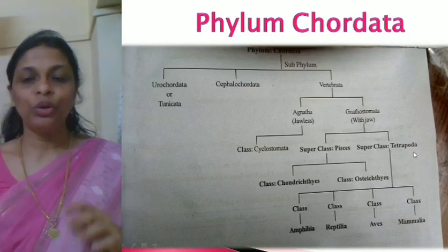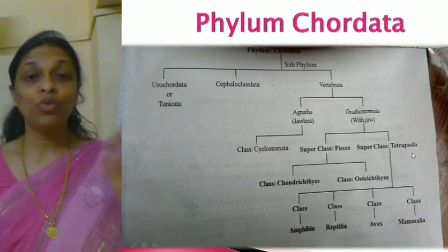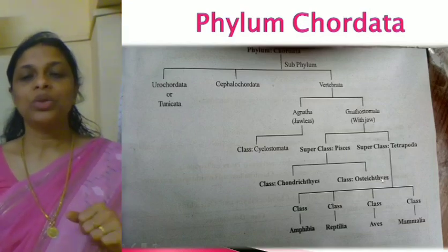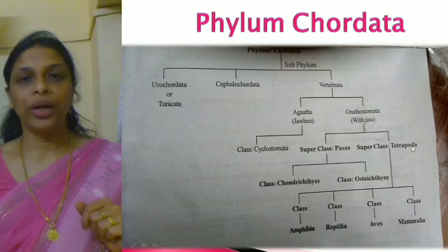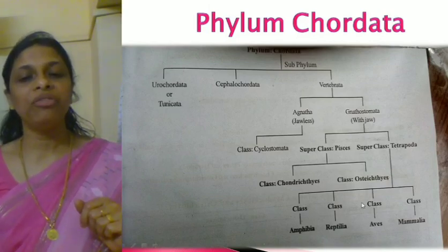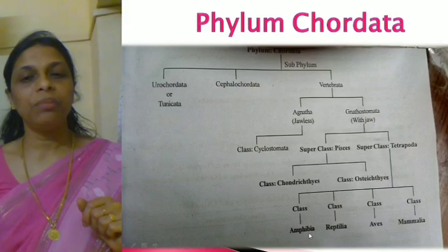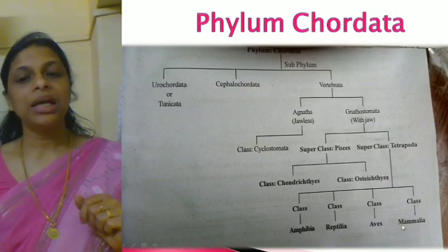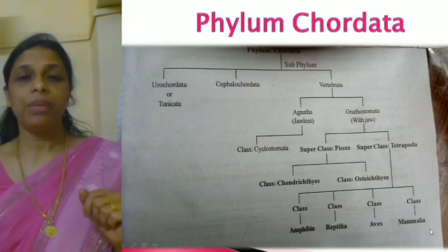Then, superclass Tetrapoda. Tetra means 4, podos means foot. So, 4 legs. So, superclass Tetrapoda is again divided into 4 different classes: class Amphibia, class Reptilia, class Aves and class Mammalia.